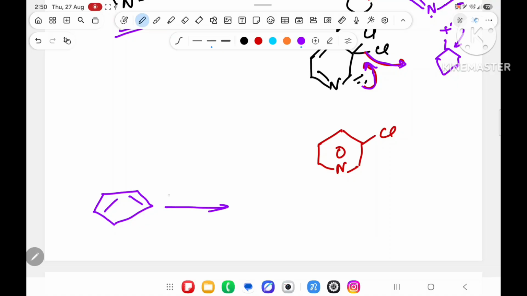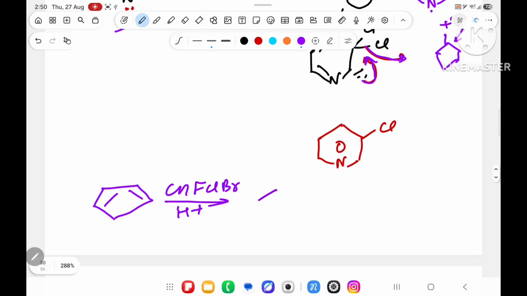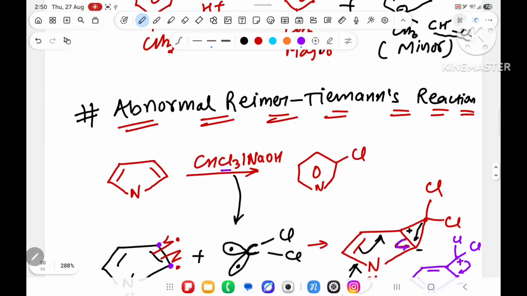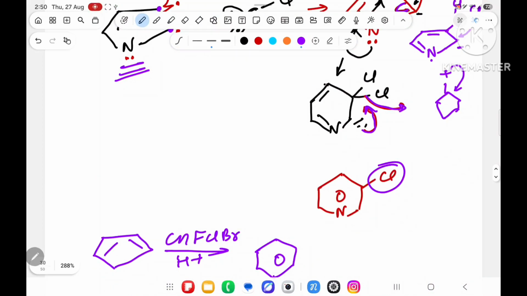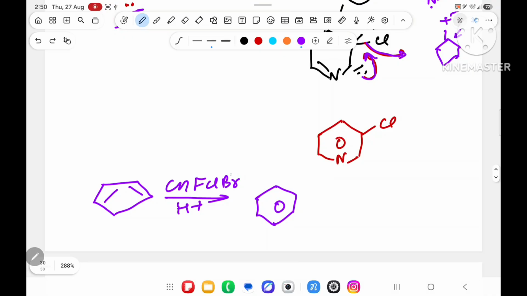5 member ring, CHF, Cl, Br in presence of H plus. What will you do? The 5-member ring will become a 6-member ring. That's it. Now, CCl3: 2 compounds have to go outside, then only one Cl will be left in the last. The 2 Cl have to go outside, so over here Cl is not there.